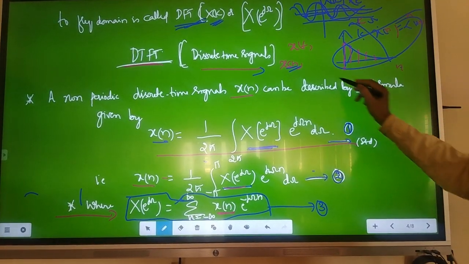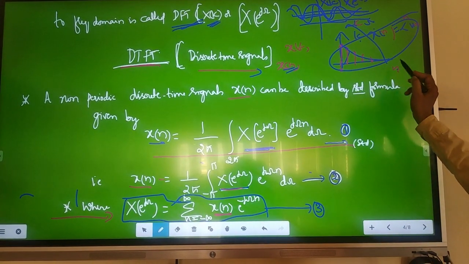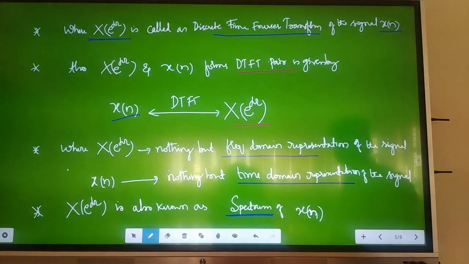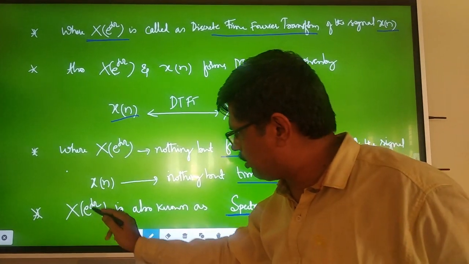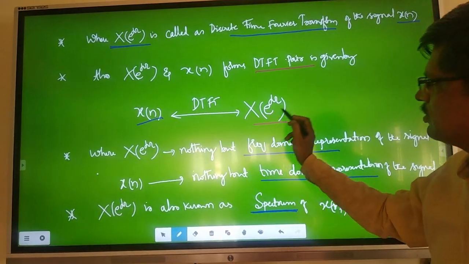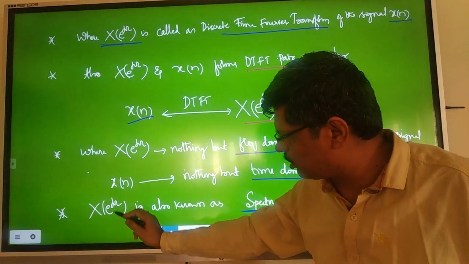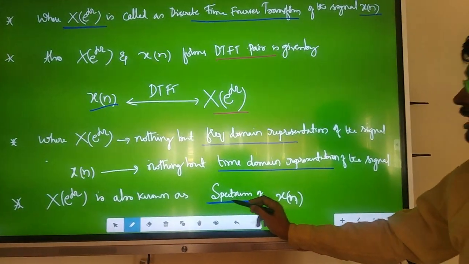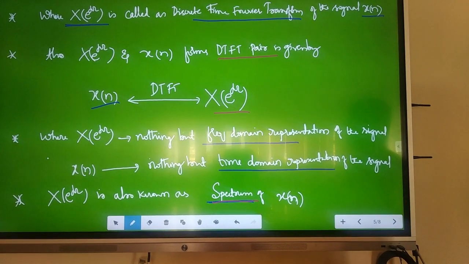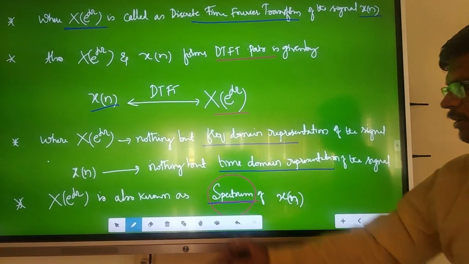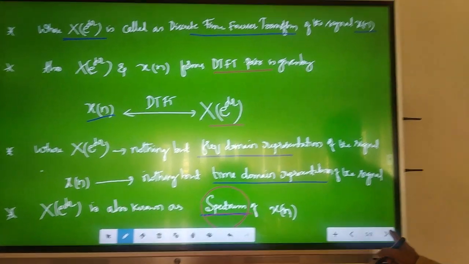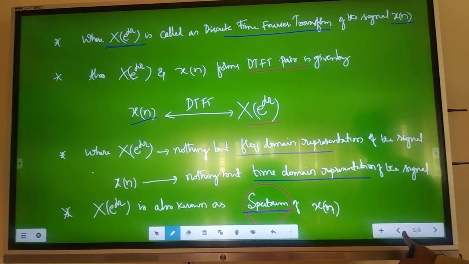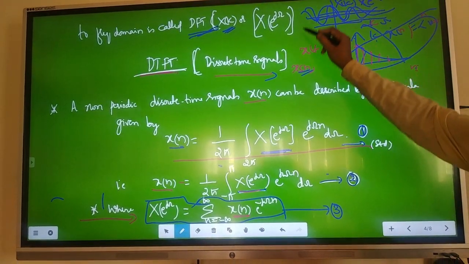Earlier we did LTI systems, x of n versus n, with many problems. Then x of e power j omega, in the frequency domain, is also nothing but the spectrum of x of n. Spectrum is a great word. See, this is the spectrum.